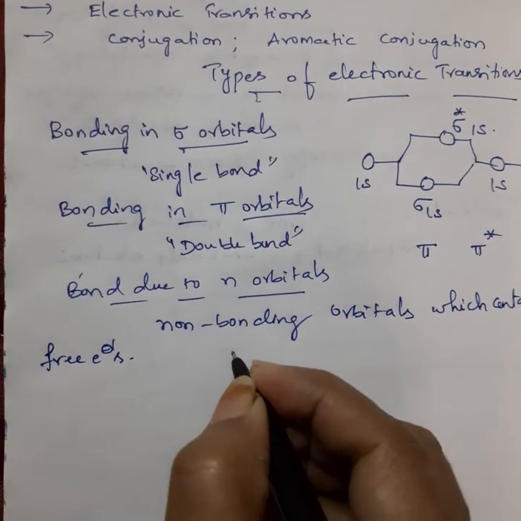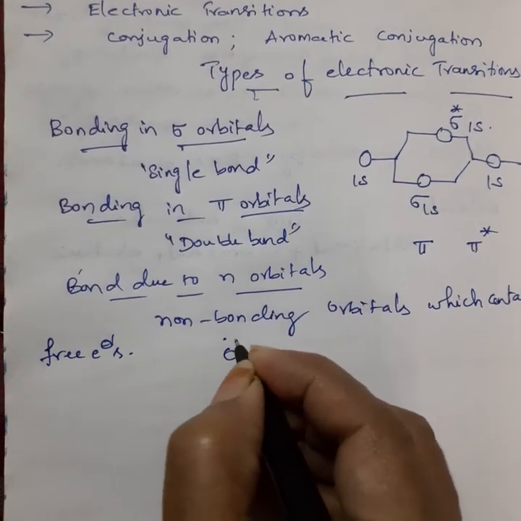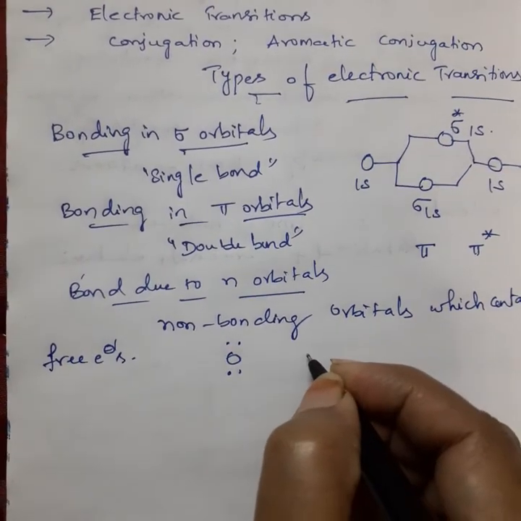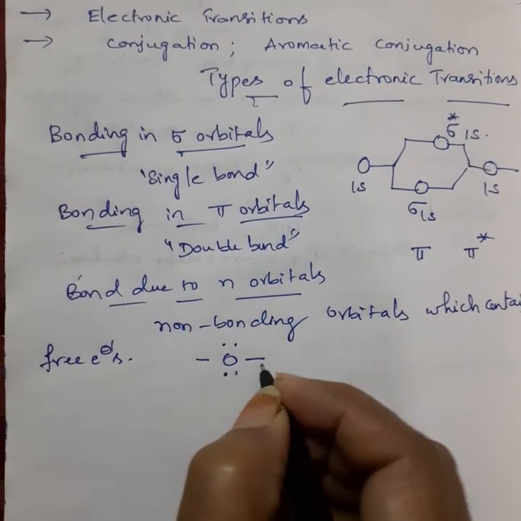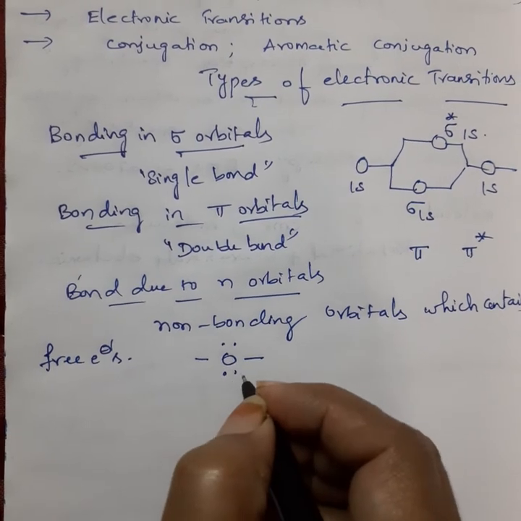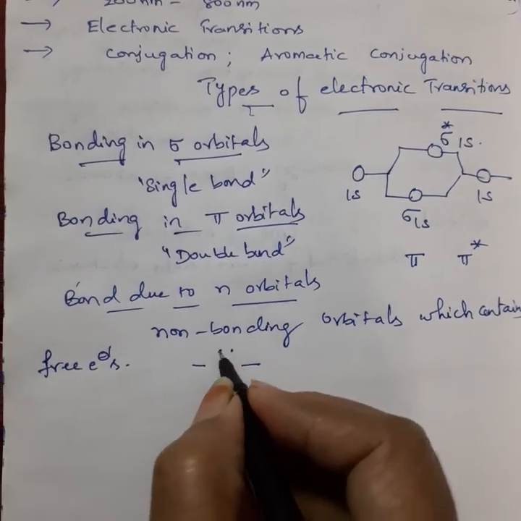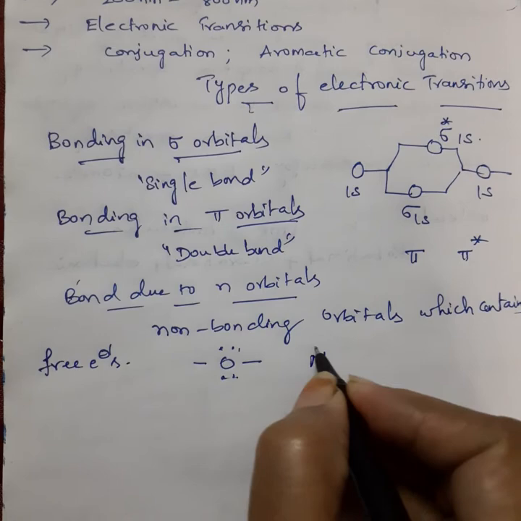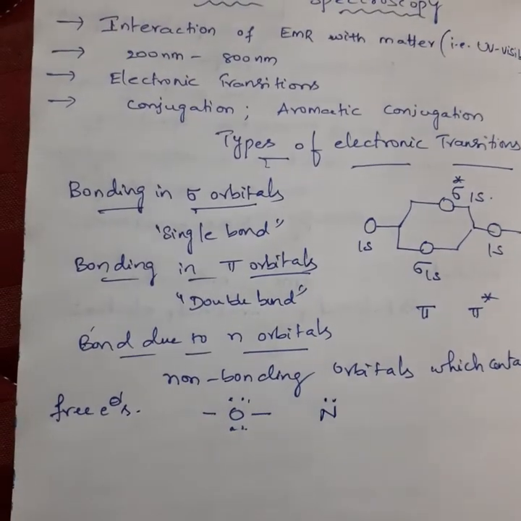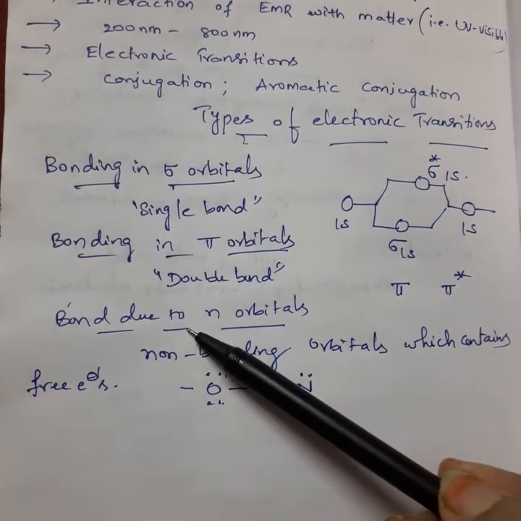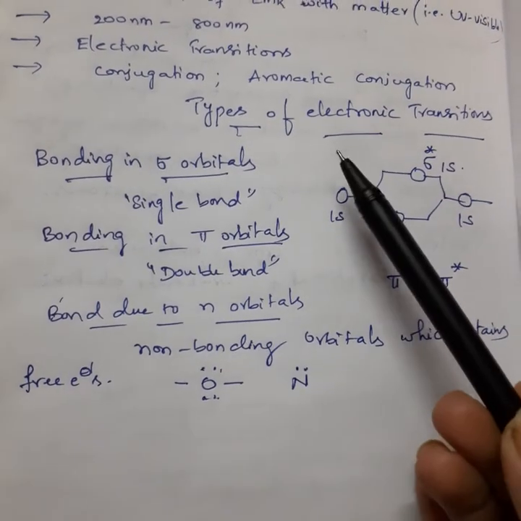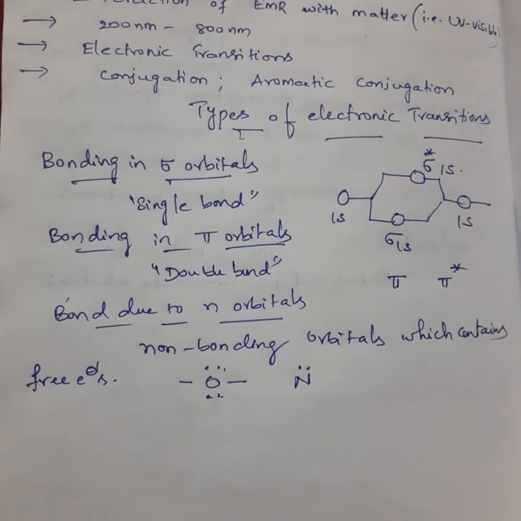You know, whenever oxygen is there, it contains two lone pairs of electrons which are not participating. Oxygen can form two bond pairs and contains two lone pairs. So these non-bonding electrons are present. Even if you take nitrogen, it contains one lone pair of electrons. So these are the three different types of orbitals responsible for these electronic transitions.